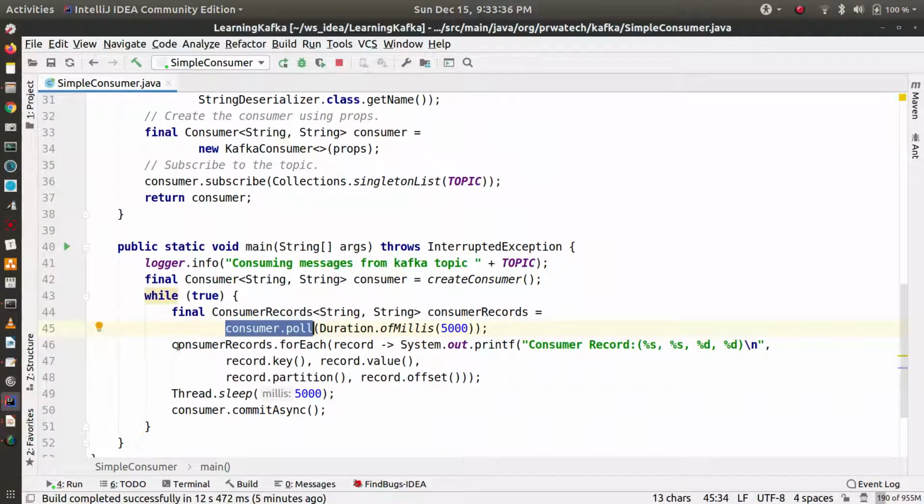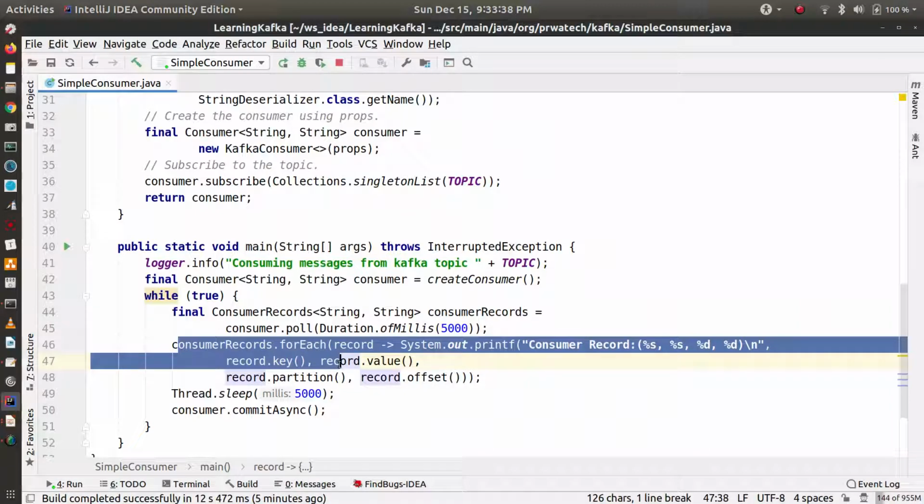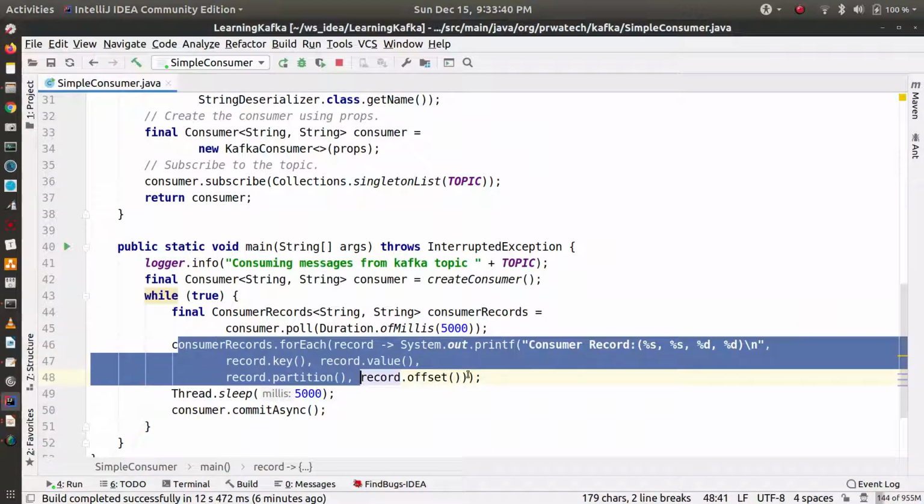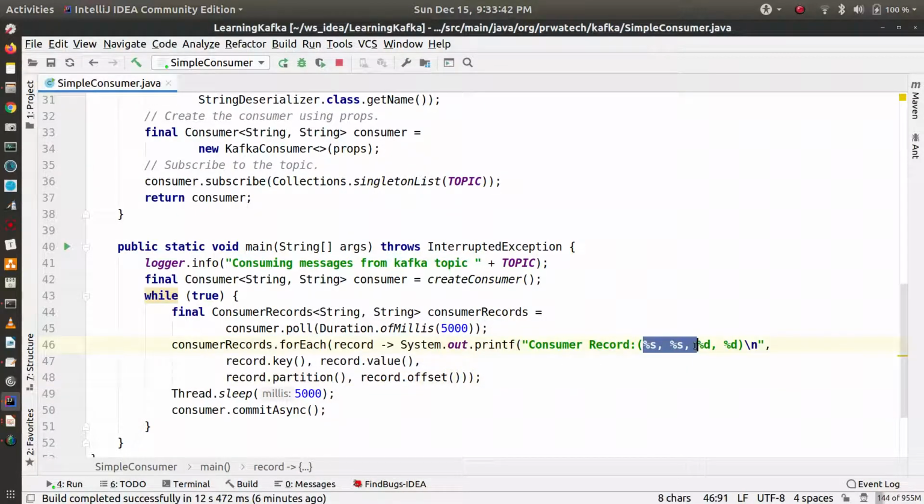Then whatever we are receiving using consumer.poll, I'm just printing it. I'm printing four things: the first one is key, second one is value, third one is partition, and fourth one is offset, that I already explained.